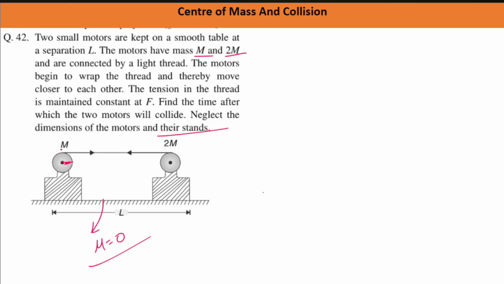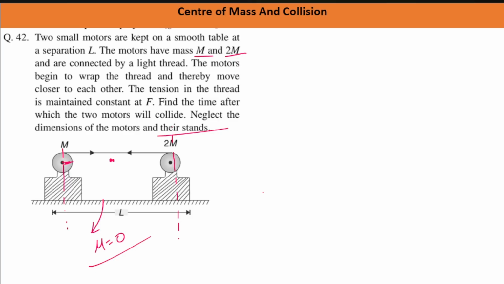Simply we have to understand that this is the initial position of motor, and when they will collide, they will be somewhere, and at that point, let's say two motors are again indicated by dot because we have to neglect their dimension. Done it? So we will treat these two motors as point particles. अब आप ध्यान से सोचो यहाँ पे सिस्टम में हो क्या रहा है. Why these two motors are able to move, under what force?